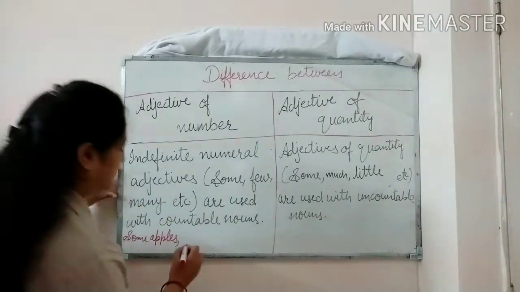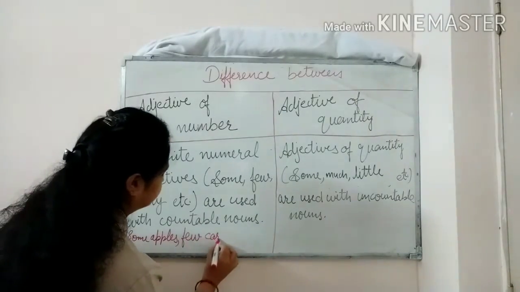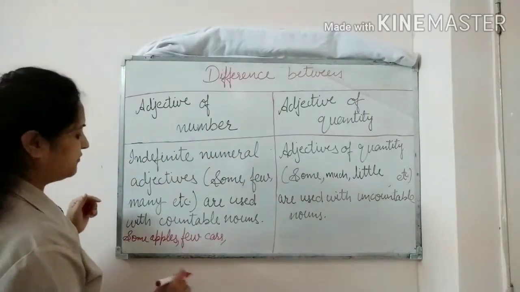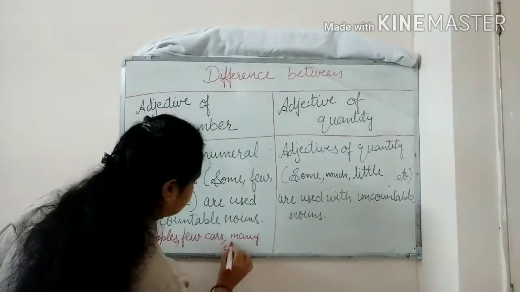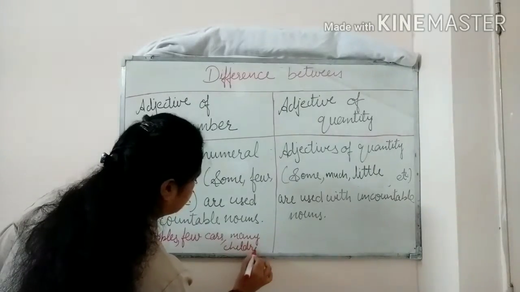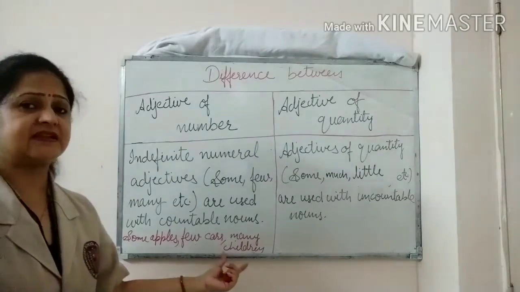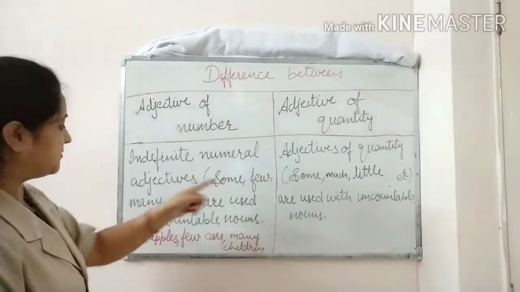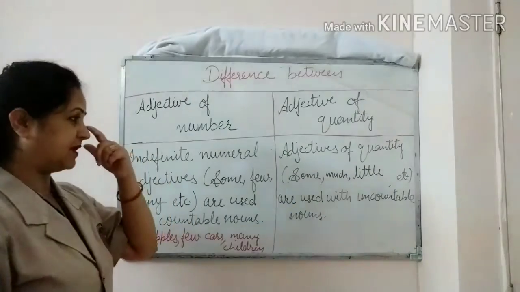Here, few cars and many children. So here we can see that we can count the number of apples, the number of cars, as well as the number of children. So some, few, many, these all are used with countable nouns.